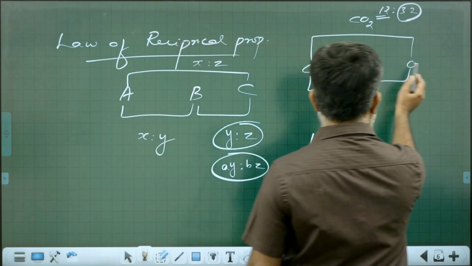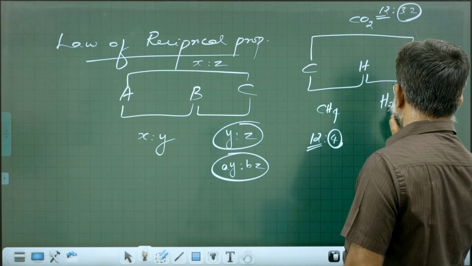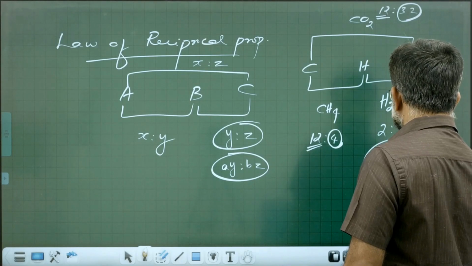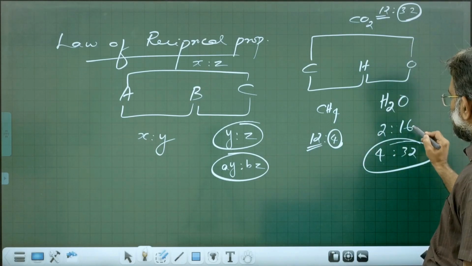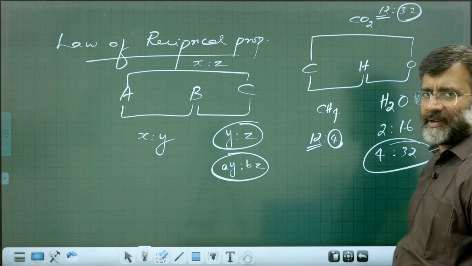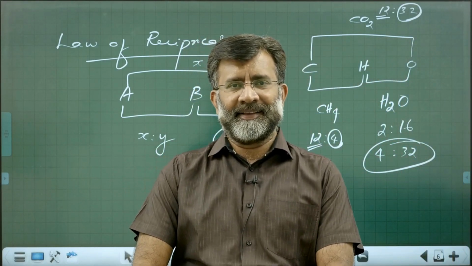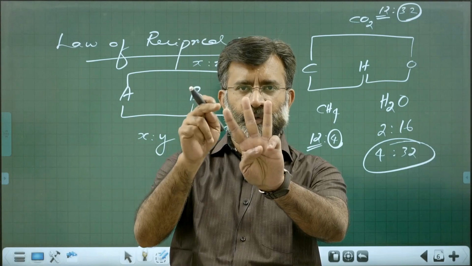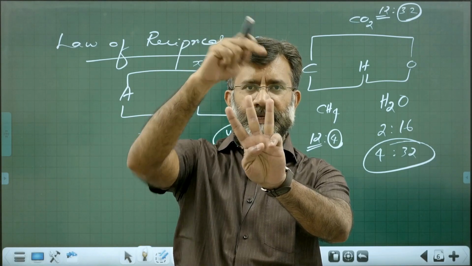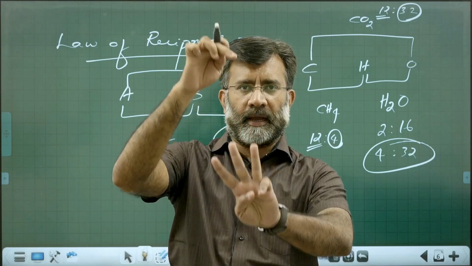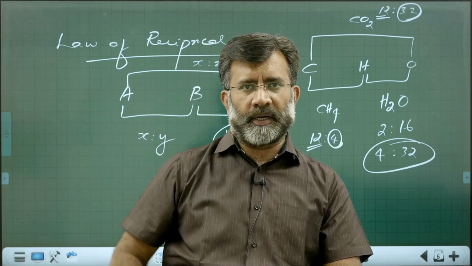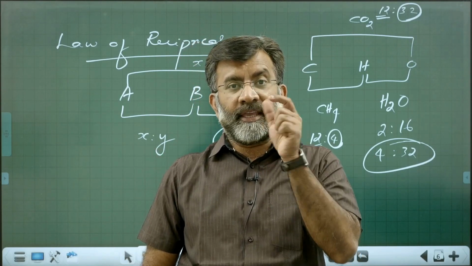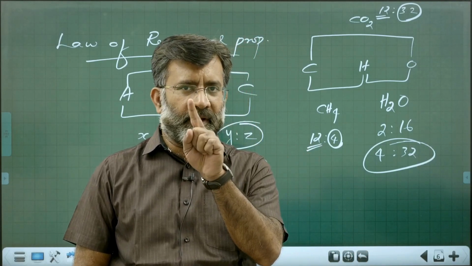You see, it is hydrogen and oxygen. Imagine you take water, it is 2 is to 16, that is 4 is to 32. Hydrogen 2, oxygen 16. It comes as a multiple of these figures. Hope you understand. So whenever three elements combine in such a way that the AB combination is in ratio XY and the AC combination in ratio XZ, then the BC combination will be either in ratio YZ or a simple multiple. This is the law of reciprocal proportion, also called the law of equivalent proportion. The idea of equivalent weight is derived from this law.